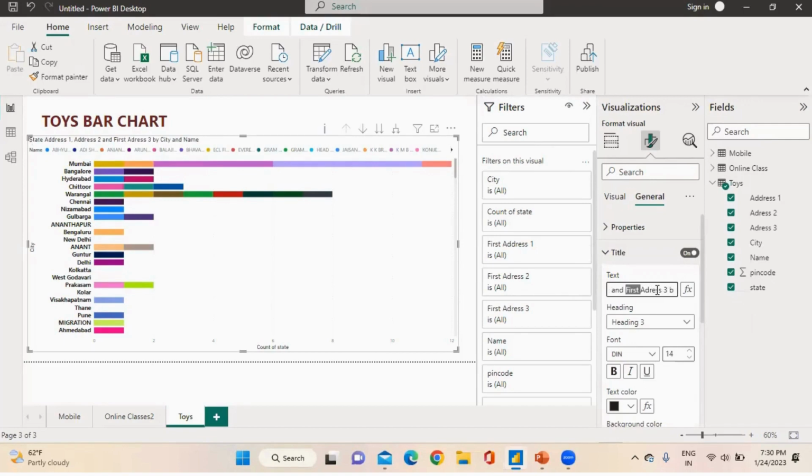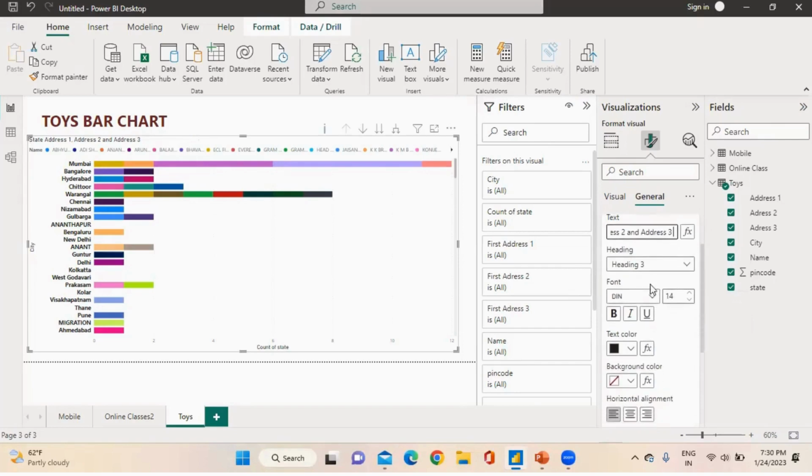address 2 and address 3. Okay, this is my heading. If I choose blue color and bold, now you can check state address 1, address 2 and address 3.